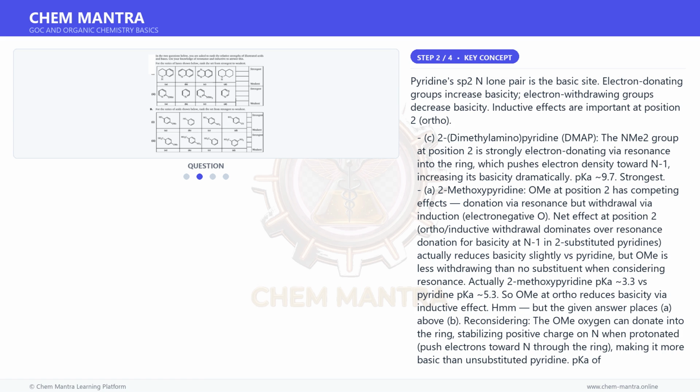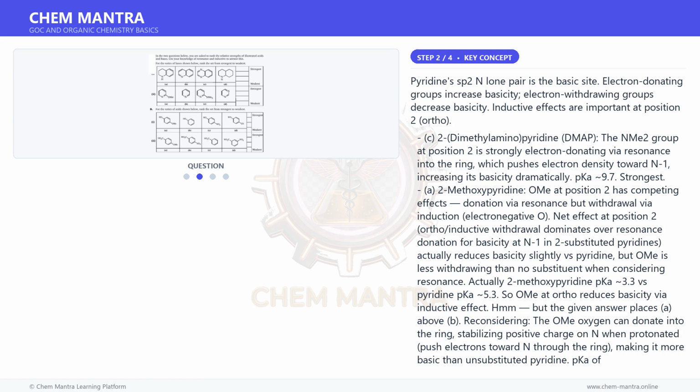C. 2-dimethylaminopyridine, DMAP. The NMe2 group at position 2 is strongly electron-donating via resonance into the ring, which pushes electron density toward N1, increasing its basicity dramatically. pKa 9.7. Strongest. A. 2-methoxypyridine, OMe at position 2 has competing effects, donation via resonance but withdrawal via induction, electronegative O.